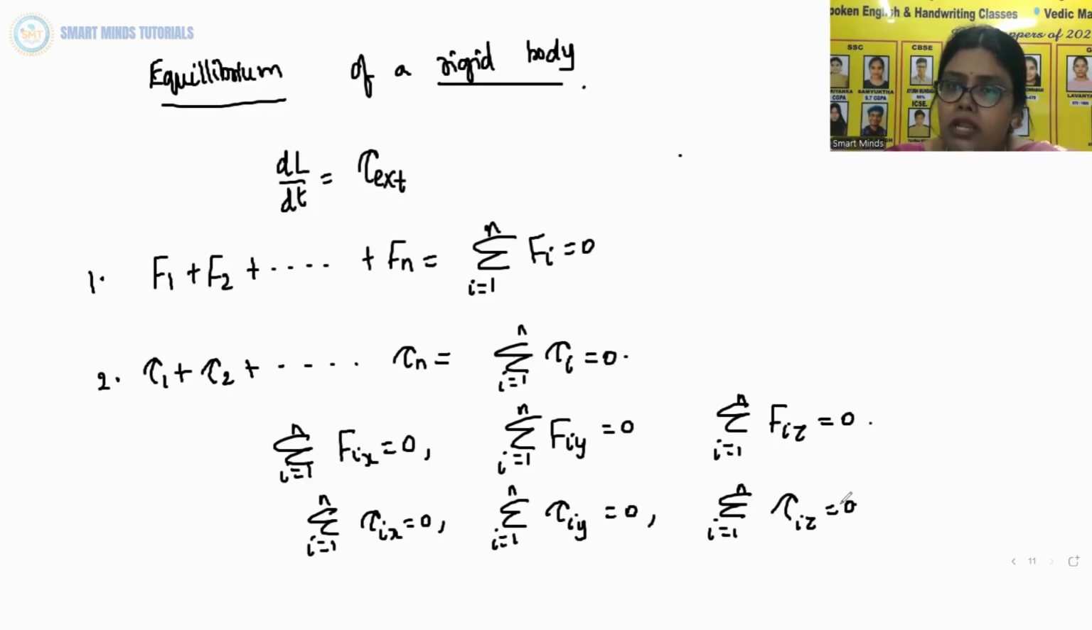So a body may be in partial equilibrium, that is, it may be in translational equilibrium and not in rotational equilibrium, or it may be in rotational equilibrium and not in translational equilibrium. Such equilibrium is called partial equilibrium.